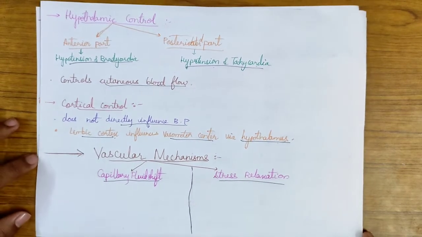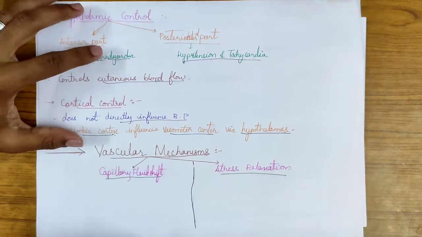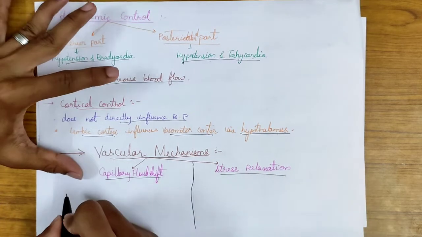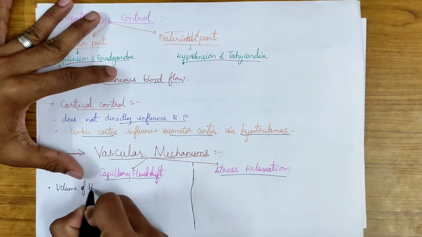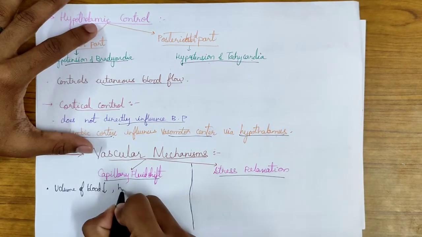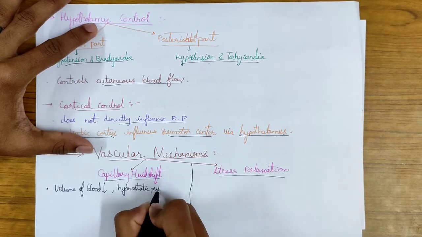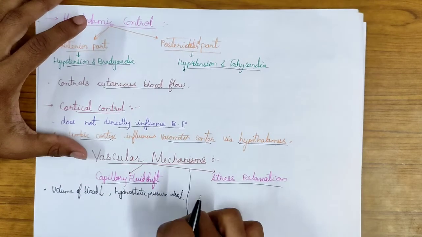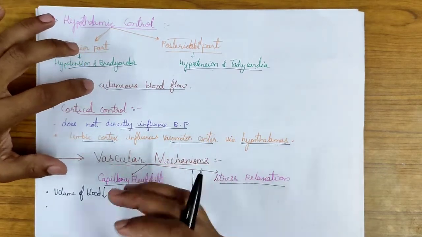So in the capillary fluid shift, when there is acute shock of the human body, the blood volume decreases. When the volume of blood decreases due to various causes like shock, the hydrostatic pressure also decreases in the blood vessels. So due to this capillary fluid shift, there is a shift of fluid from the interstitial fluid into the blood vessel.